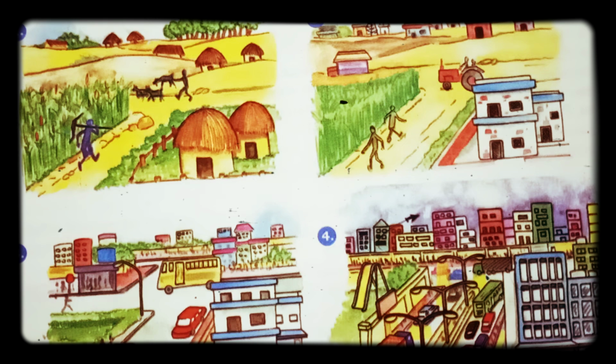For example, collection of fodder, fruits, nuts, or medicinal herbs. Community lands are also called common property resources.